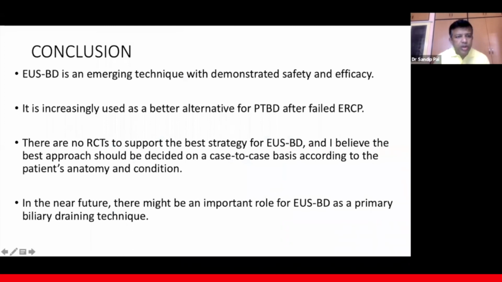So to conclude, US biliary drainage is an emerging technique with demonstrated safety and efficacy. It is increasingly used as a better alternative to PTBD after failed ERCP. There are no RCTs to support the best strategy for USBD, and I believe the best approach should be decided on a case-to-case basis according to the patient's anatomy and condition. In the near future, there might be an important role for US biliary drainage as a primary biliary drainage technique.